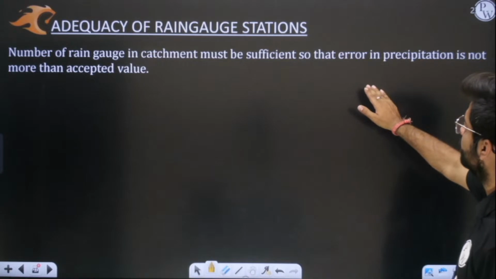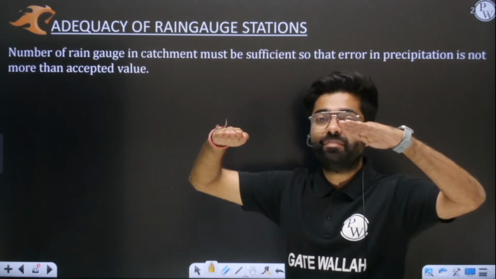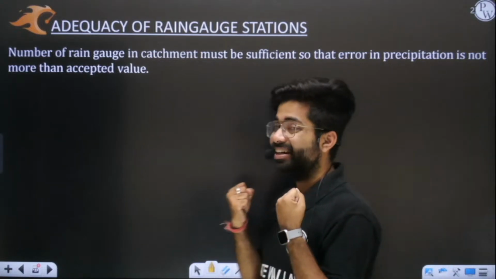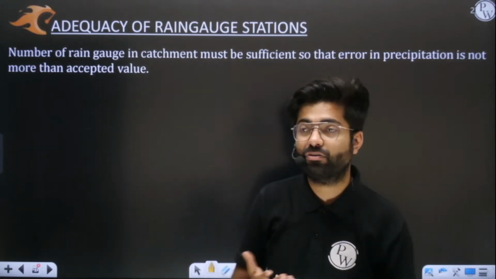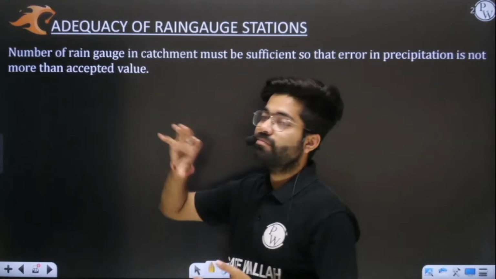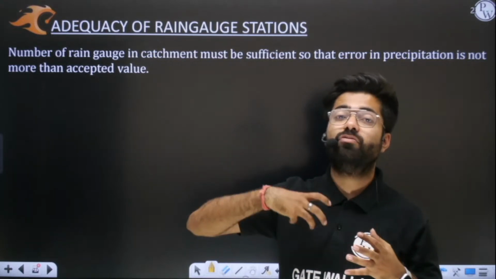So that the error in precipitation is not more. If we want to minimize the error, if we want to control our error, if I want my data to be more accurate, then how many rain gauges we should have, that we'll study tomorrow, and we'll also solve a question on it.